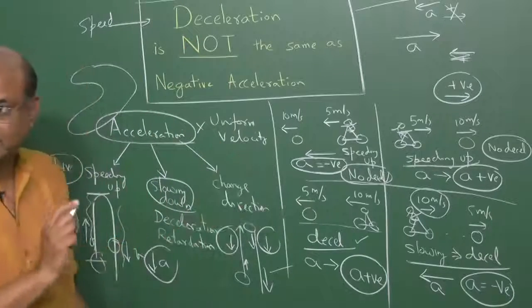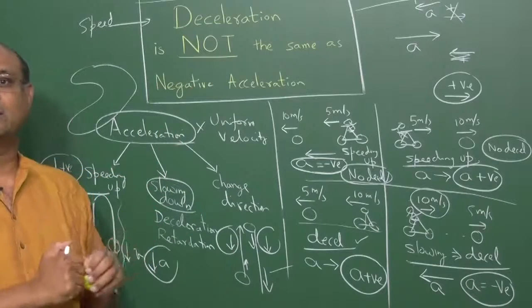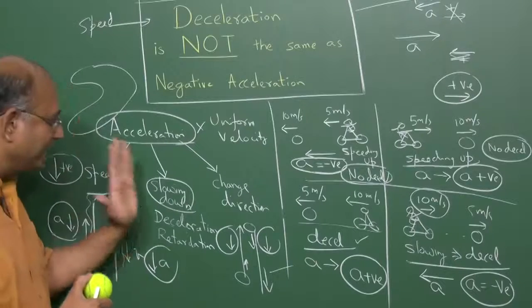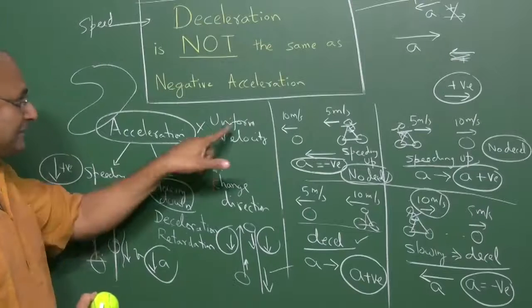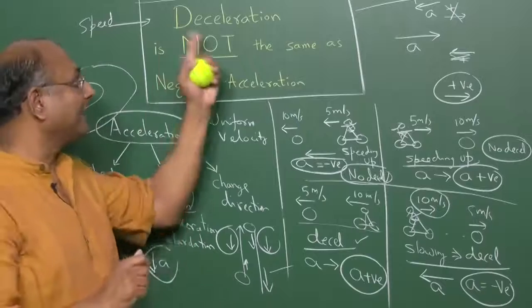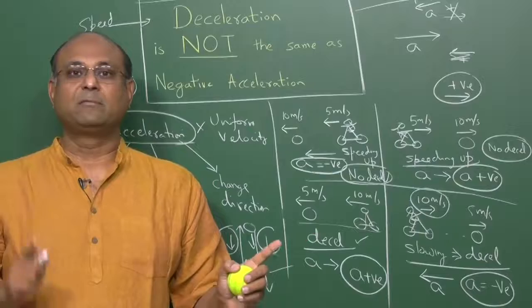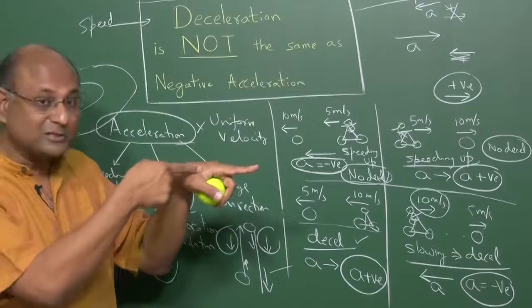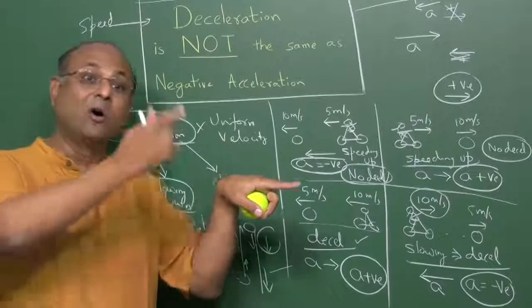I hope that difference is very important and you keep that in mind. When do you have deceleration? When velocity and acceleration are pointing in the opposite direction. Acceleration includes speeding up, deceleration, changing direction. It includes everything. And if you don't have acceleration, that means you're moving with uniform velocity. So keep these points in mind, and it's very important to recognize that deceleration and negative acceleration are not the same. Negative or positive depends on the direction you choose. If I say acceleration is like this, positive or negative depends on whether I chose this as positive or that as positive. I can make this negative or positive.